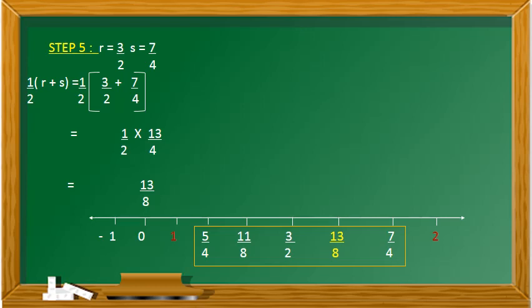13 by 8 lies between 3 by 2 and 7 by 4. So now we found 5 rational numbers: 5 by 4, 11 by 8, 3 by 2, 13 by 8 and 7 by 4 between 1 and 2.